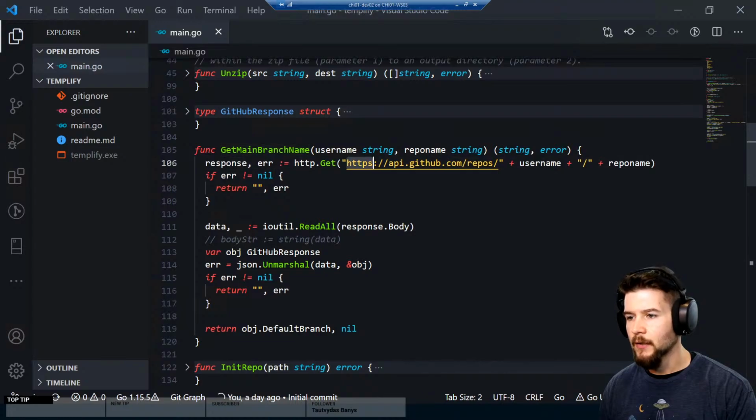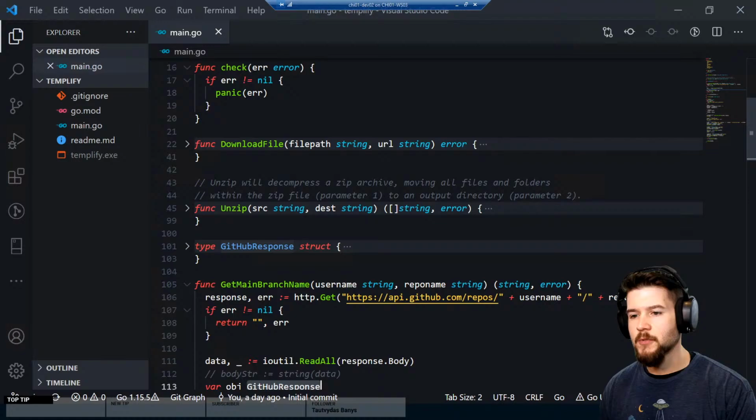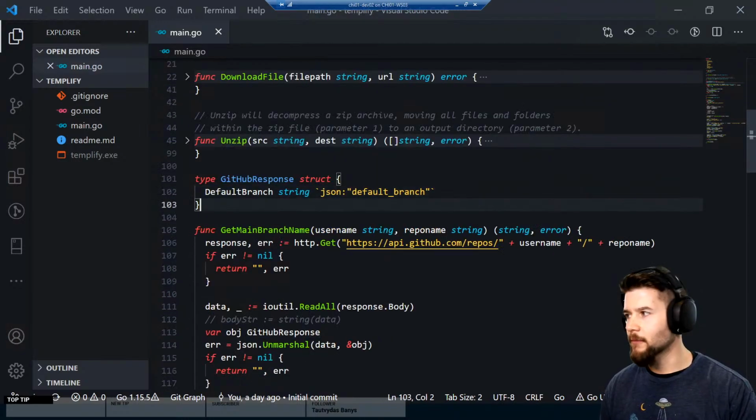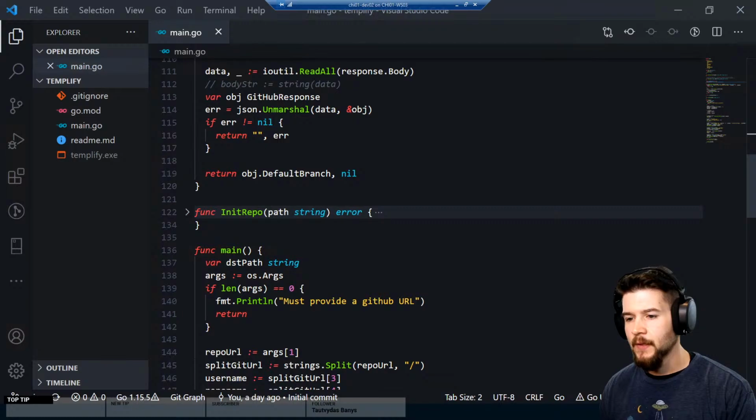You can see we're hitting api.github.com/repos and the username and repo name, and it's pulling that down and parsing it into this GitHub response object, which is a type inside of Go. I'm still learning Go, so forgive me if my terms are not 100% accurate. But the default branch is the JSON key where that default branch is specified, so that's where I'm pulling that from.